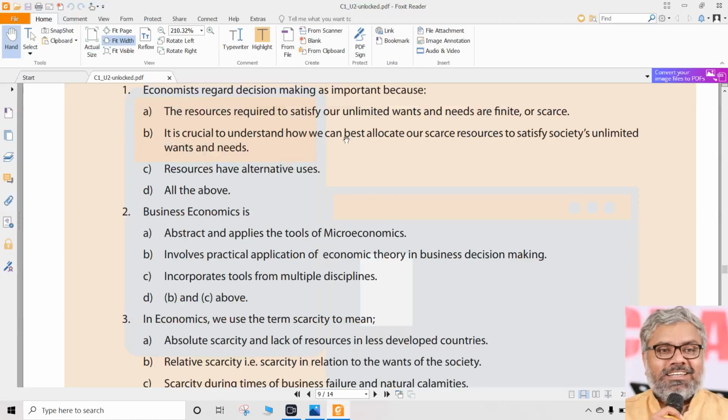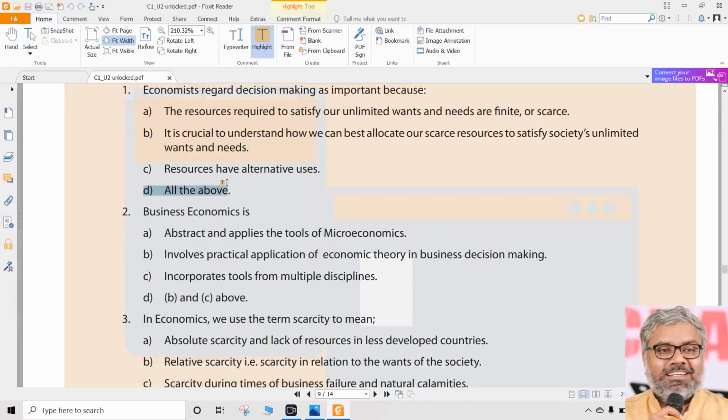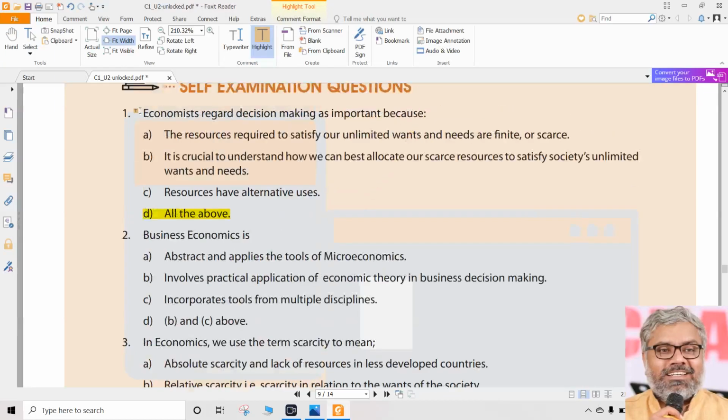Let us go to statement B. It is crucial to understand how we can best allocate our scarce resources to satisfy the society's unlimited wants and needs. Also more or less similar. Is it not important to allocate the scarce resources to satisfy the society's unlimited wants and needs? Absolutely yes. That is also true. C also says the resources have alternative uses. Looks like that is also true. When all of them are true, naturally what will be the correct answer here? That is going to be D, that is, all the above are correct.